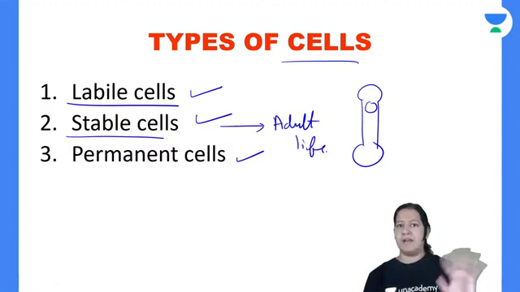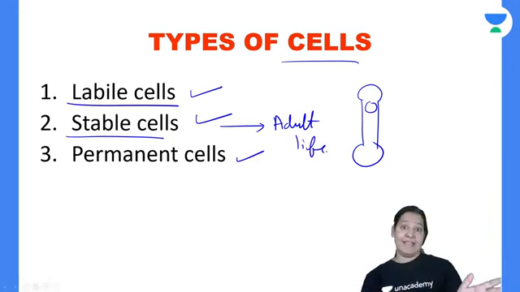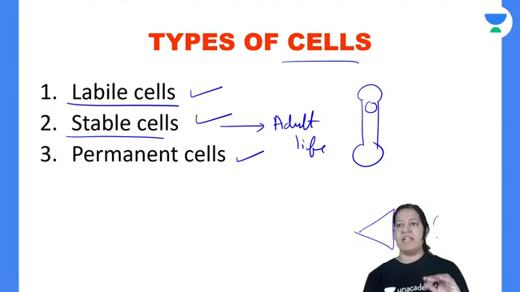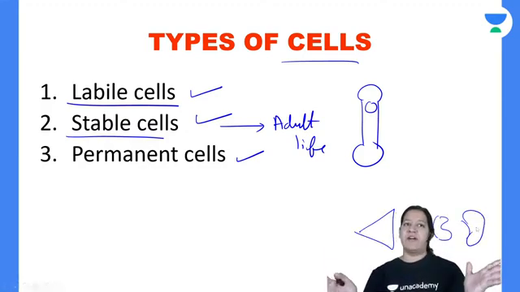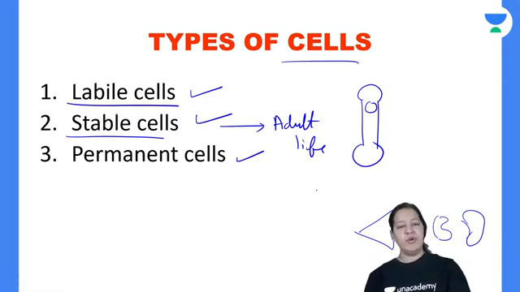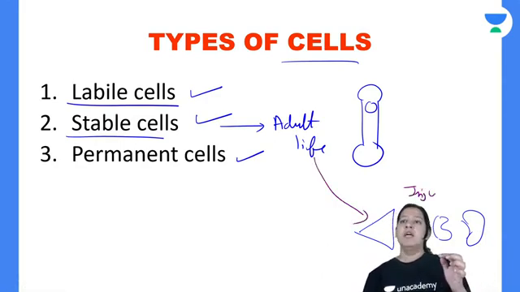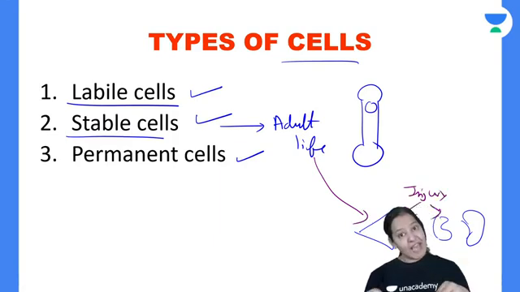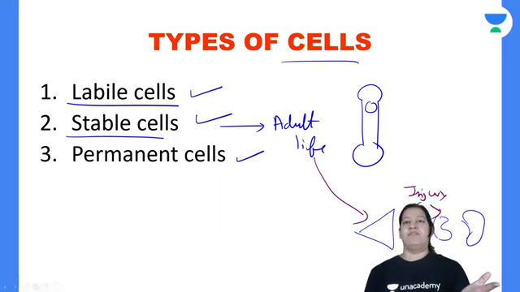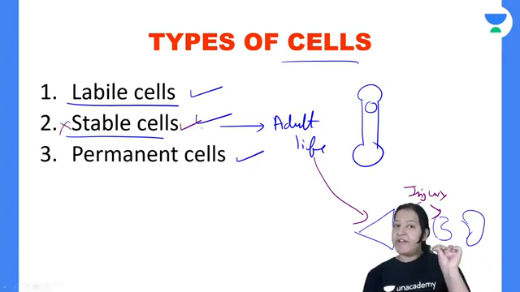Stable cells are those cells which, once they reach adult life, post neonatal life, do not divide. Before that, they divide. Like the cells of our liver and kidney, once the adult size is reached, they do not divide further. But if any injury occurs to the liver or the kidney, then they have the capability to do cell division. So usually they do not divide, but they can divide if the organ is injured. Injury is the stimulus for them.